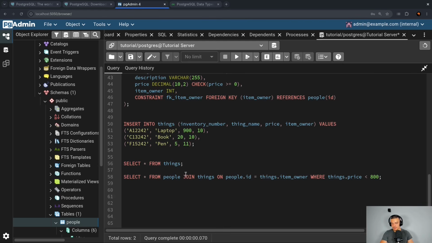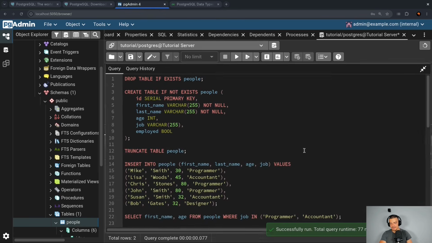And the join that we're doing here is actually an inner join, so you can say it explicitly as well like this, which means that we're only showing the rows where we have a people ID and an owner. We're not showing all the people, we're not showing all the things, we're showing only the rows where we actually have a match. So inner join works like this. If I run this, we will see the exact same result as before.